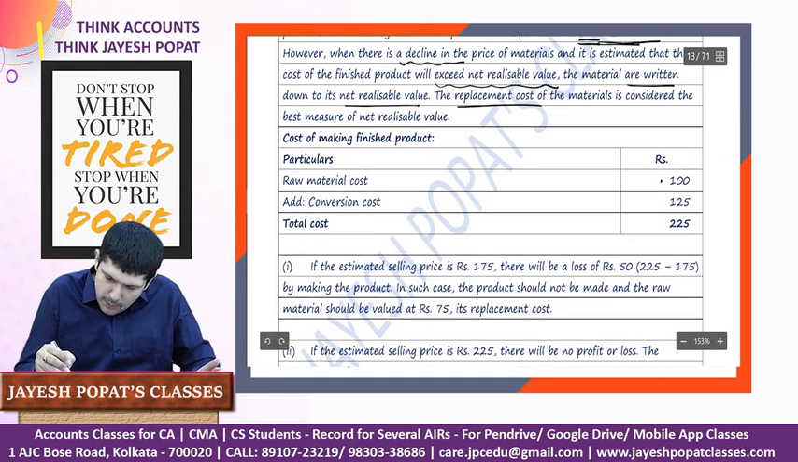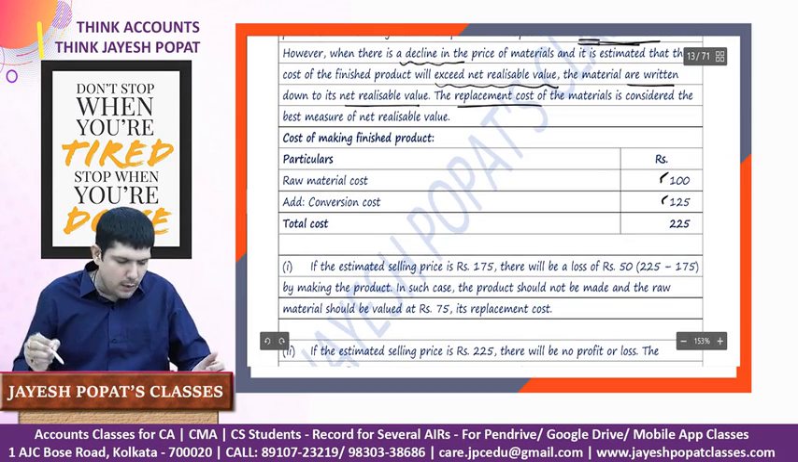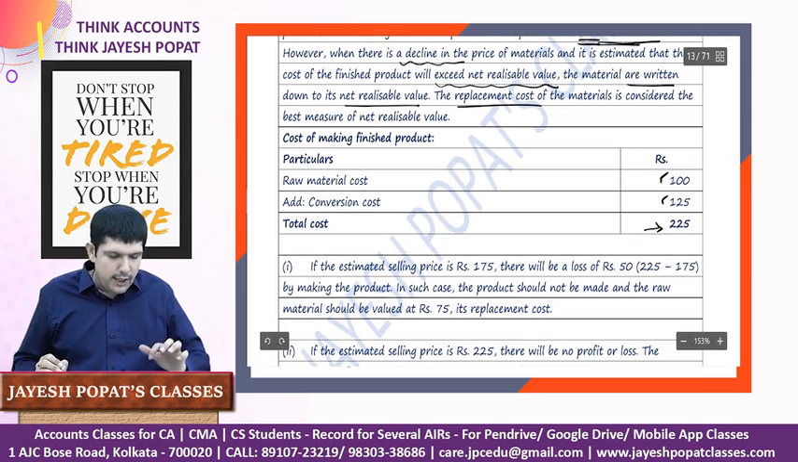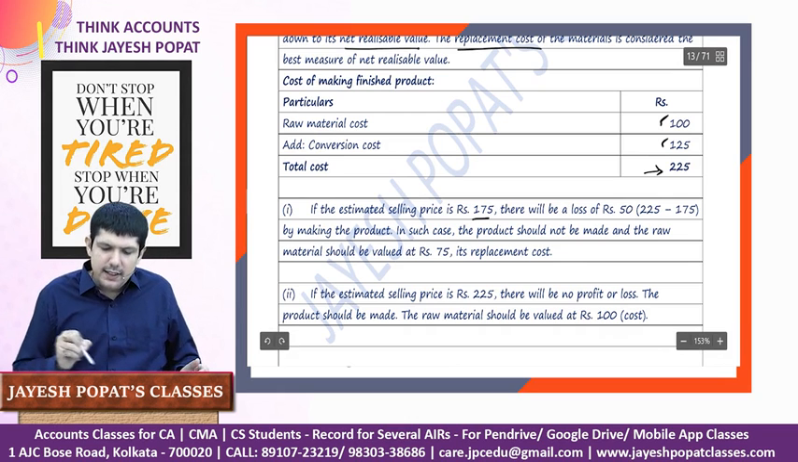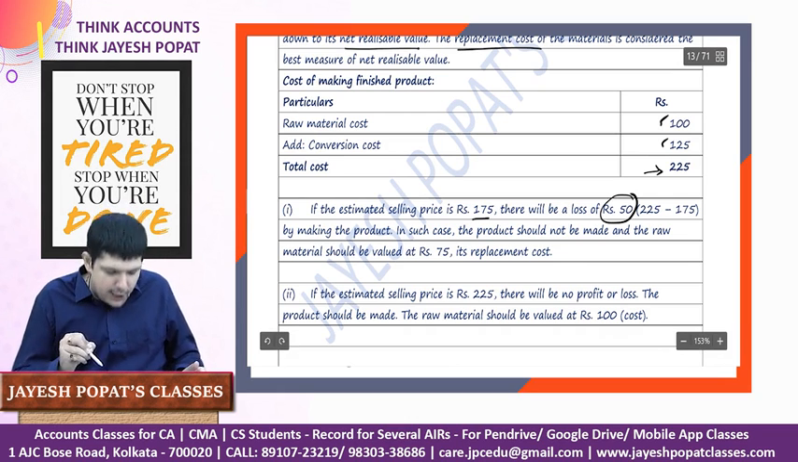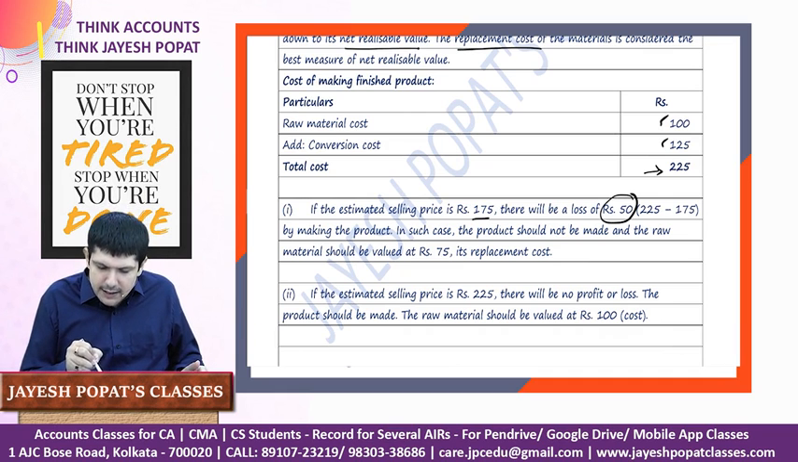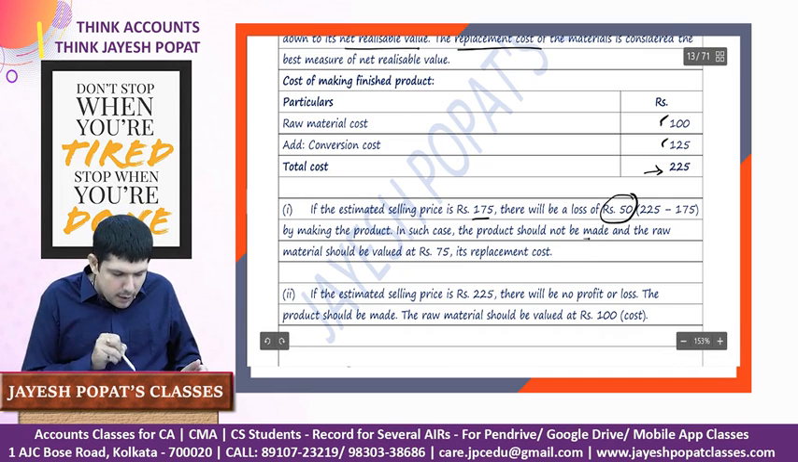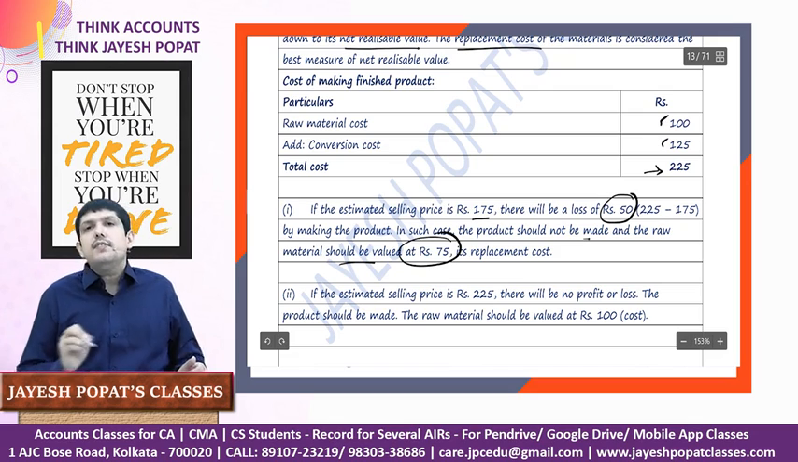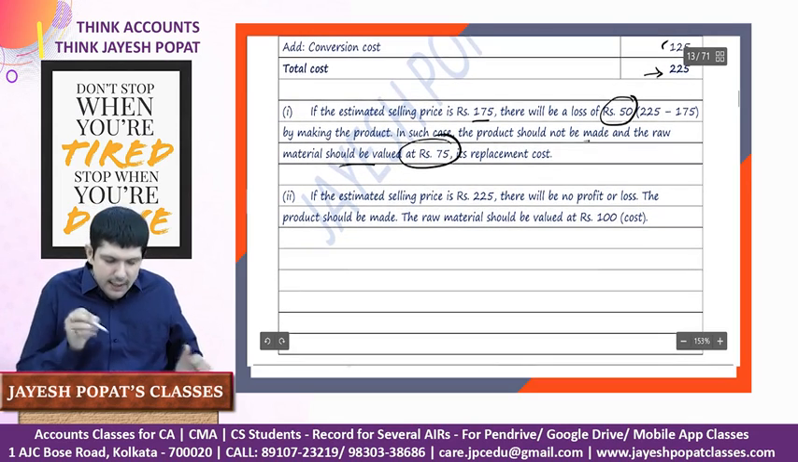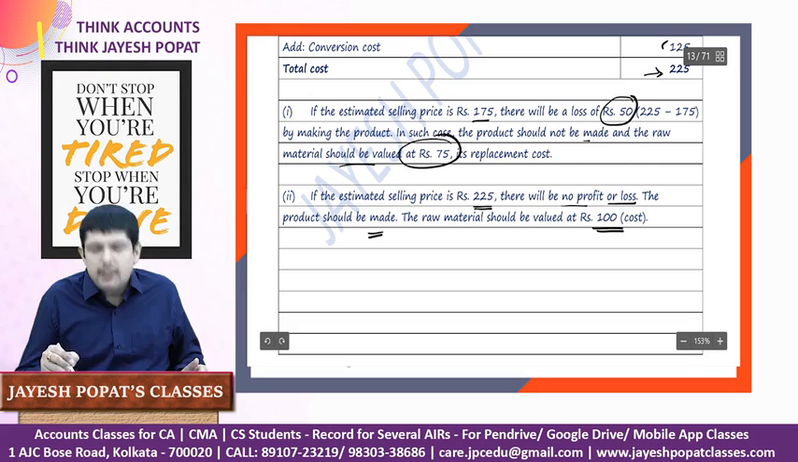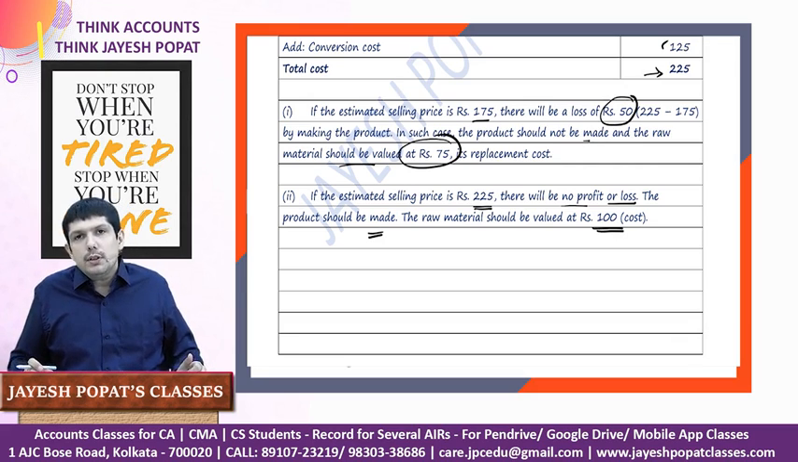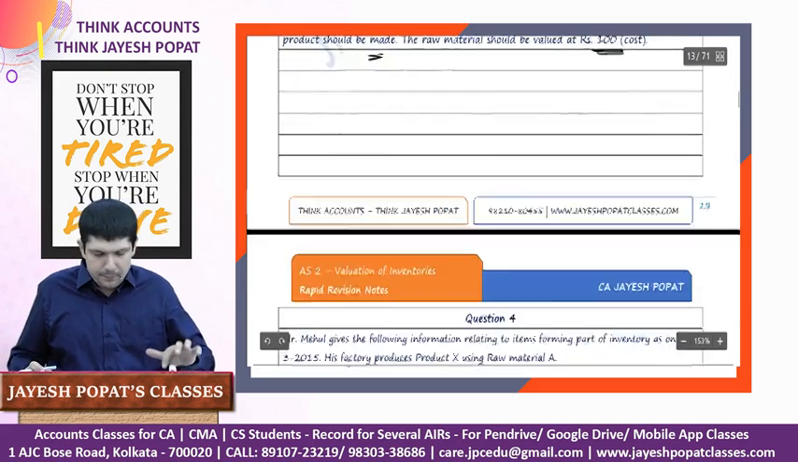So here the cost of raw material is 100, the conversion cost is 125, the total cost will work out to 225. In the first case, if the estimated selling price is 175, there will be a loss of 50 by making the product. In such case, the product should not be made and the raw material should be valued at 75, which is the replacement cost. In the second case, the estimated selling price is 225. There will be no profit or loss. The product should be made. The raw material should be valued at 100 because there is no foreseeable loss which the enterprise will incur.